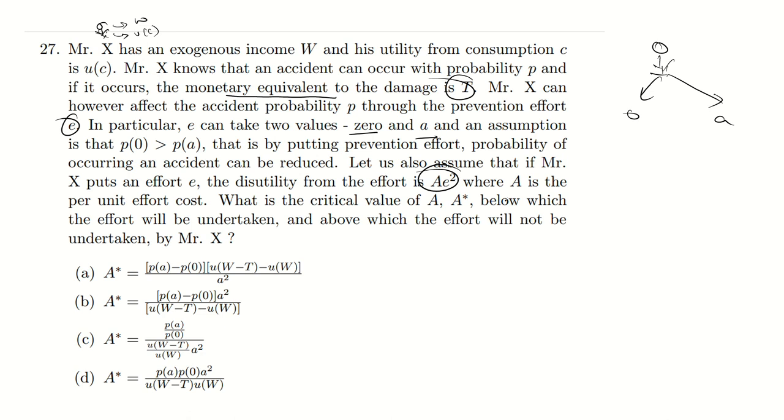You just have to calculate the value of a star, below which the effort will be undertaken and above which the effort will not be undertaken by Mr. X. Then what should be the correct option? Everything is given in the question itself. Just put in logic and you will get the answer very easily.